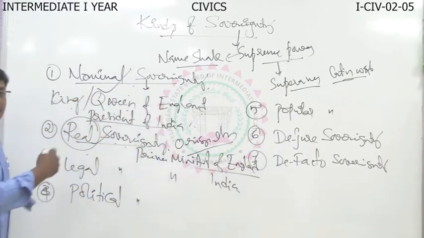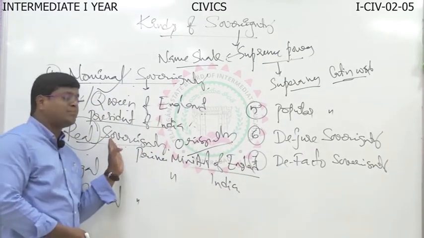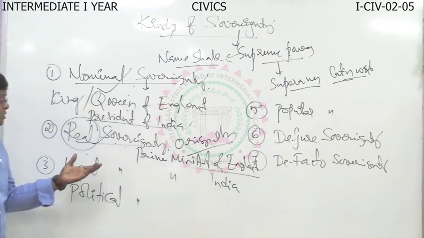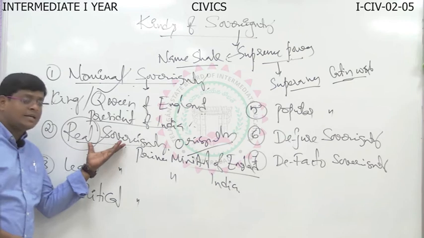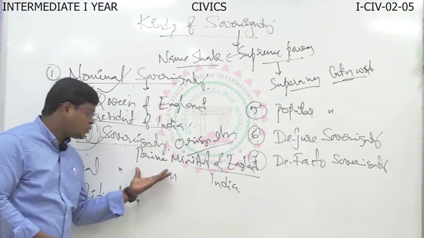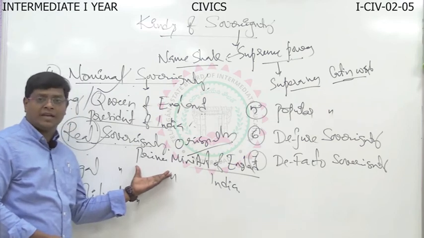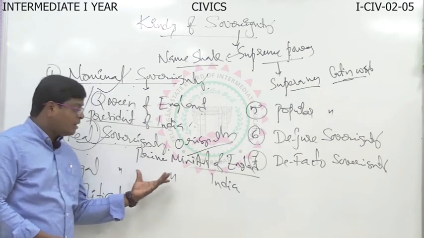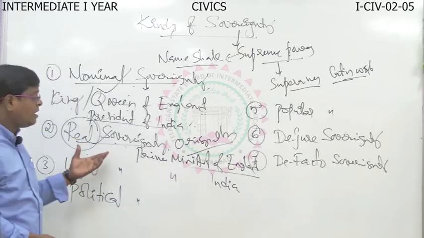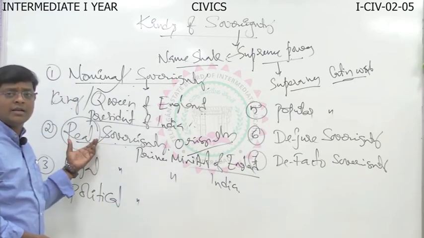They both enjoyed the powers in practical manner, real manner. So real sovereignty is one type of sovereignty. Based on this, the Prime Minister of England in England, the Prime Minister of India in India enjoyed the real powers. It's very clear, I thought.